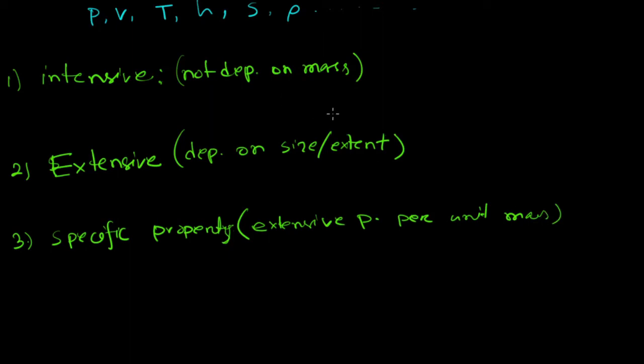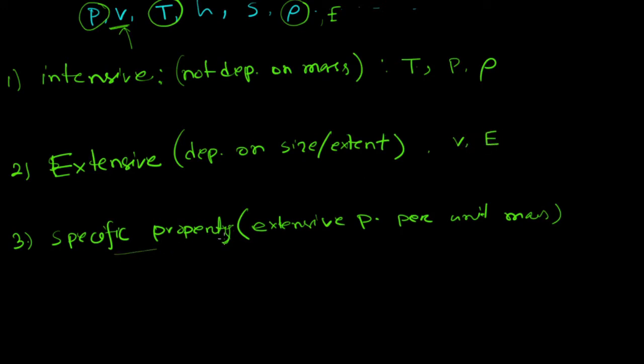For example of intensive property, we can think about temperature. This doesn't depend on mass. Pressure, density. So temperature, pressure, and density. And extensive properties depend on size or extent. Here we can see the volume and energy. These things depend on size or extent. So these are extensive properties: volume, energy.